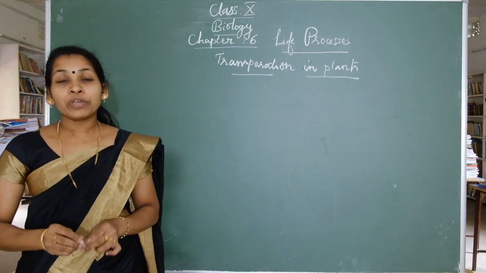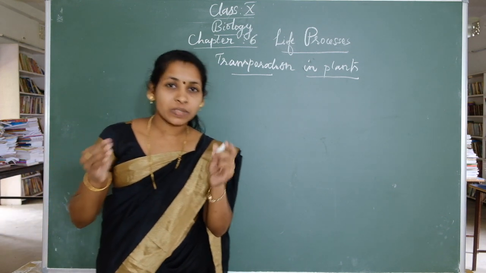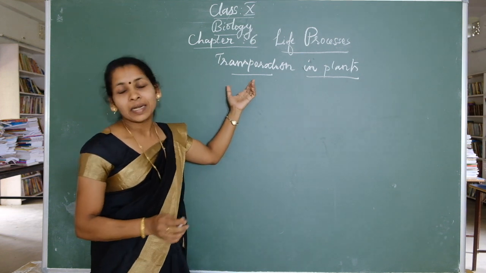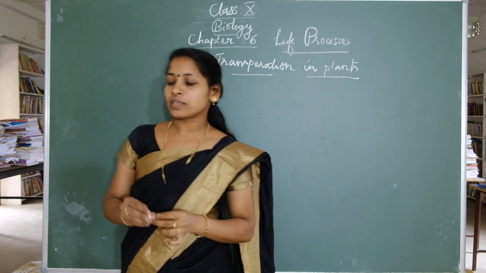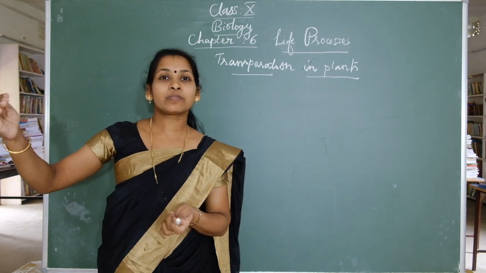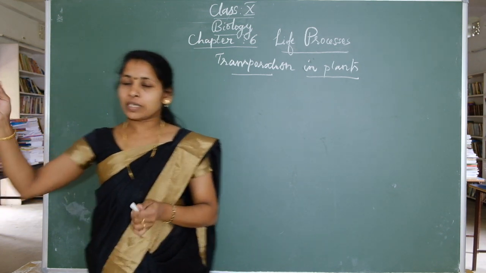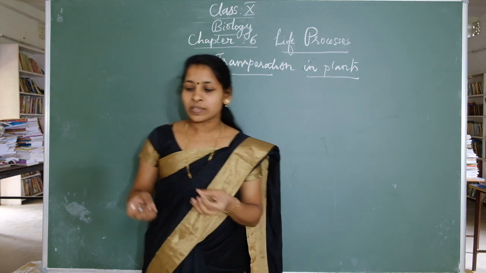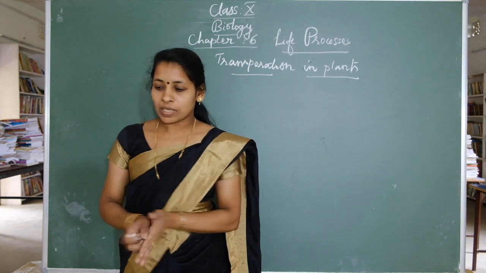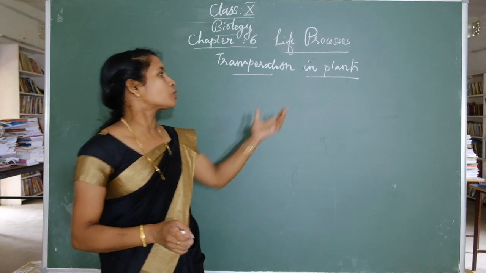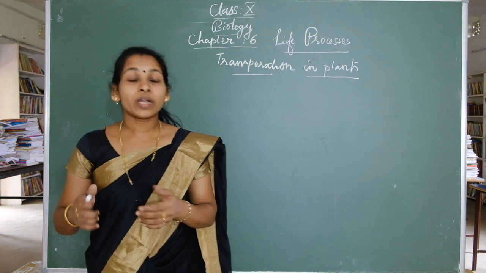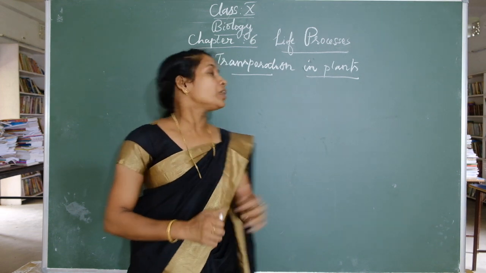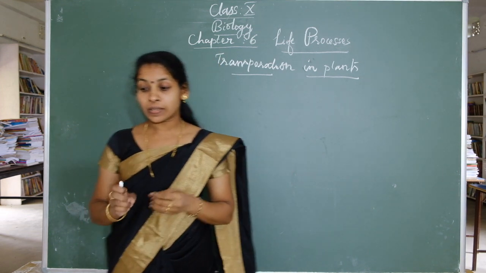First of all, what do you mean by transportation? Transfer of substances from one place into another place. That process is called transportation. Transportation in plants is a very simple process compared to transportation in animals, because in animals the body structure is very complex compared to plants. In plants, the body structure is very simple and not complex. The next reason is that plants do not move from one place to another place. So transportation in plants is a very simple process.